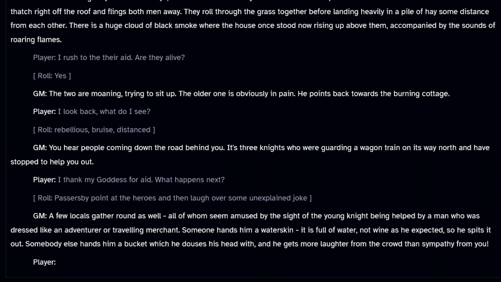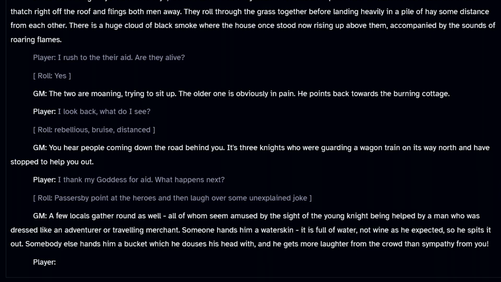And sure enough, the GM describes that by having some locals gather around who are now laughing at one of the young knights being helped by a man or traveling merchant. So some more people have gathered, and we can ask those people to help us with the 2 men who are injured from the fire. At that point, you can go ahead and ask more questions of the GM.